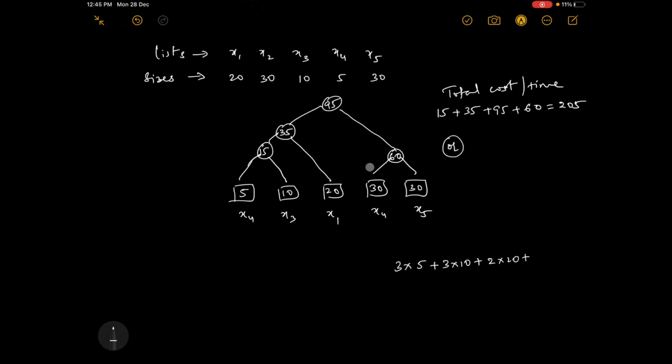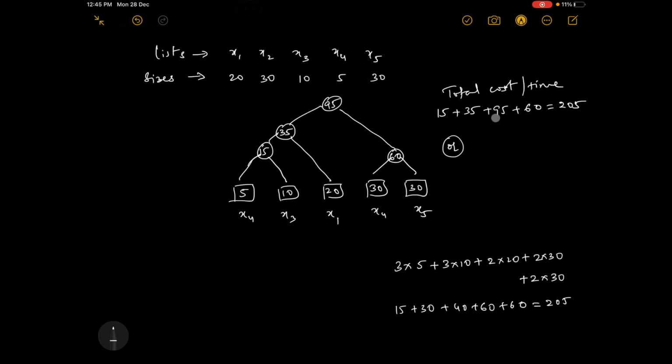Next 30 is reaching with 2 distance, 2 into 30, and again this 30 is also traveling 2 distances, so 2 into 30. If you add this, it is 15 plus 30 plus 40 plus 60 plus 60. If you add this again, you will get 205 only.